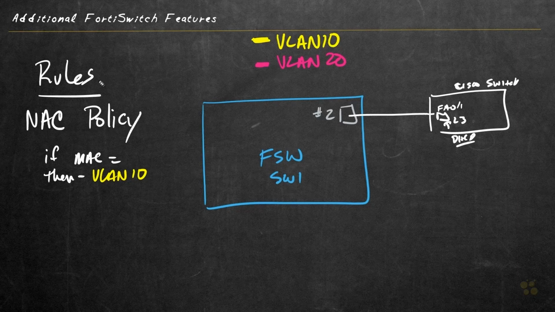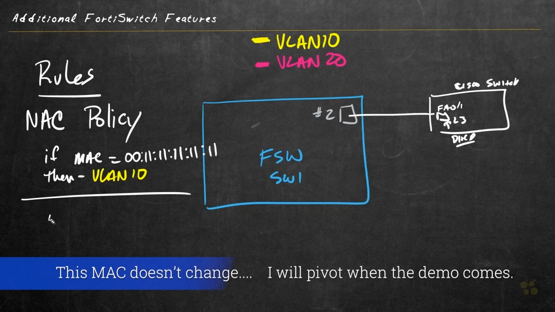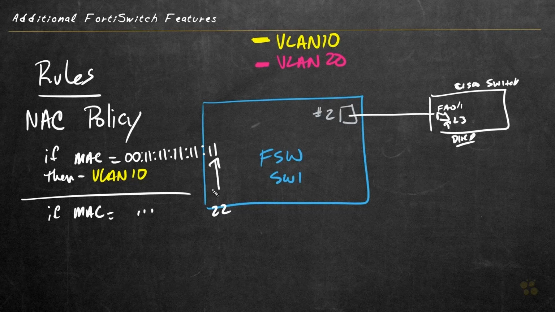So as an example, let's set up a NAC policy that says if the MAC address is 00:11:11:11:23:45:67:89:11:01:11:12. So if that's the MAC address, then we want to assign that port number 2 to VLAN 10. Or if the MAC address is the same thing but ending in 22, so instead of :11 it's :22, then we want the native VLAN for that port to be VLAN 20. So let's do some quick verifications of our connectivity here between our switch number 1 on port 2 and the Cisco switch here on FA0/1, and then we'll create our policy and verify that it works.